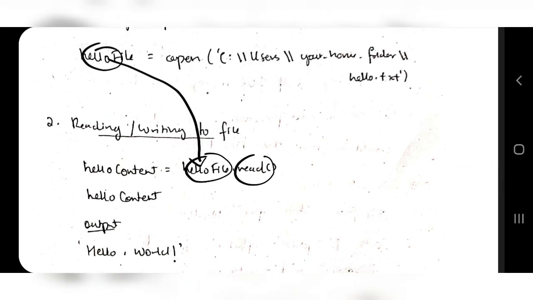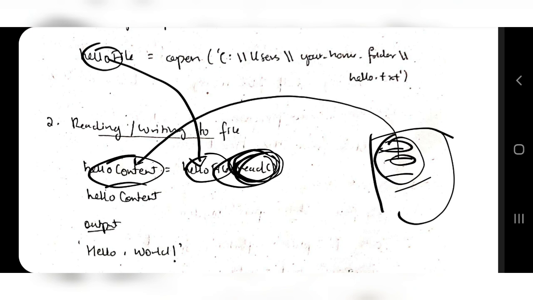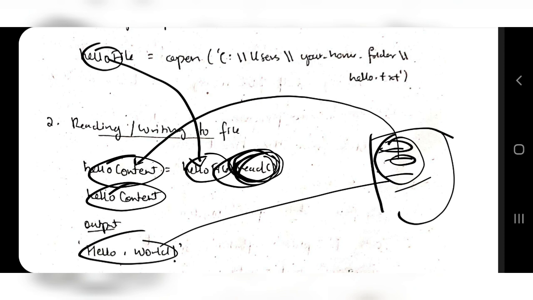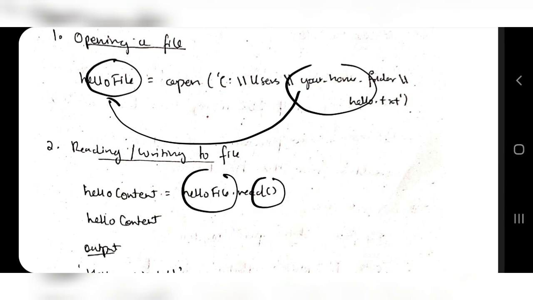Dot read. If I want to read the content, I'll write dot read, and whatever is read from the file, like suppose I have numbers and letters here, those numbers and letters will be stored in hello content. So if I print hello content, it will print the content of the file. That's how you perform the read operation. Very simple. Take the file URL, store it in an object here, use that object to read the content, store that content, and print that content.